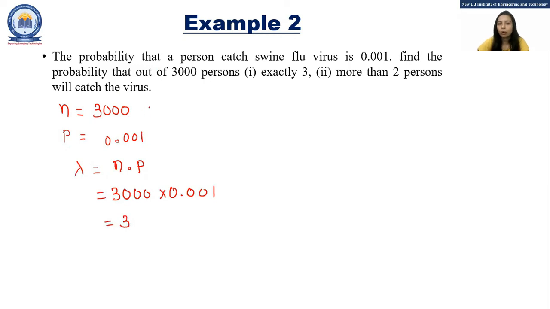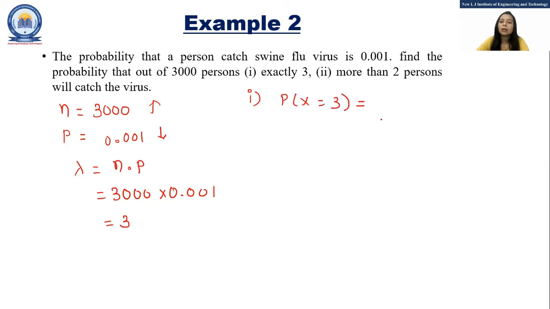Now here the value of n is very large and the value of p is very small. So for that reason, we are applying the Poisson distribution. Now, the first case is that exactly 3 will catch the swine flu. So P of X is equal to 3.